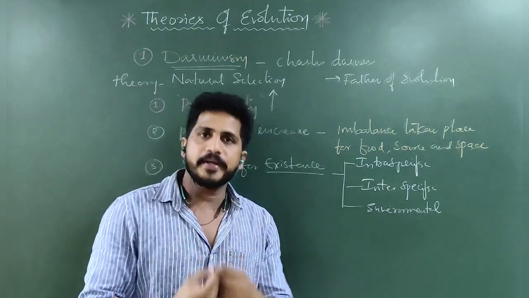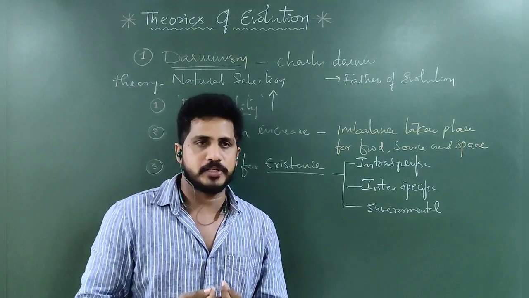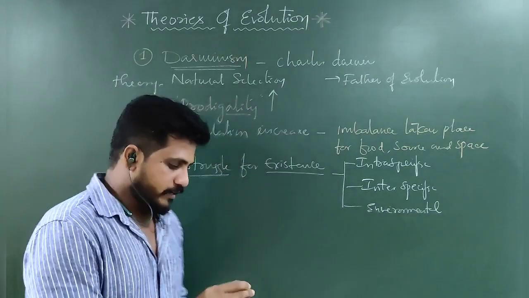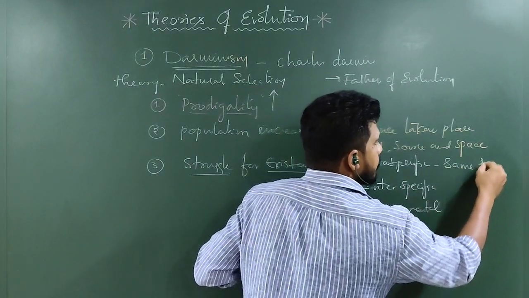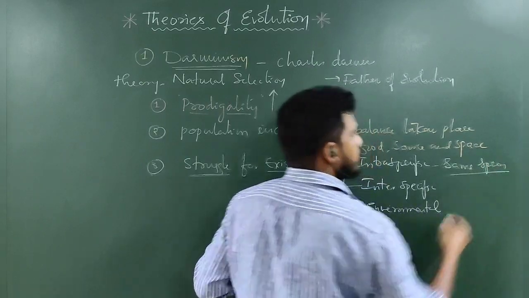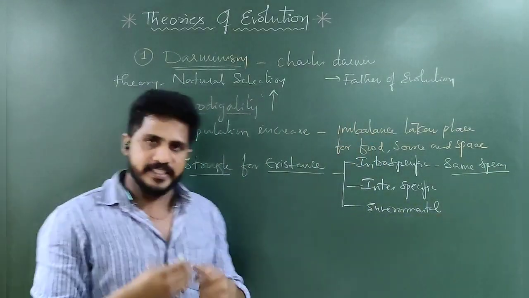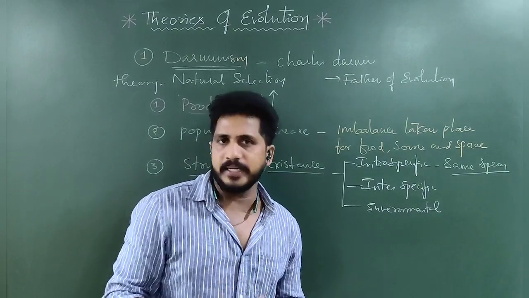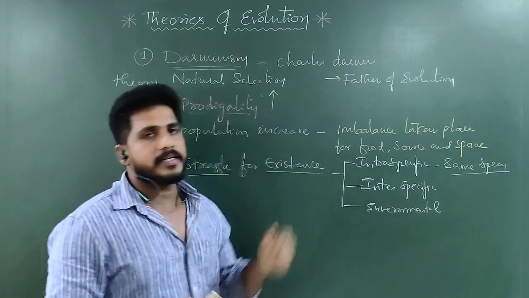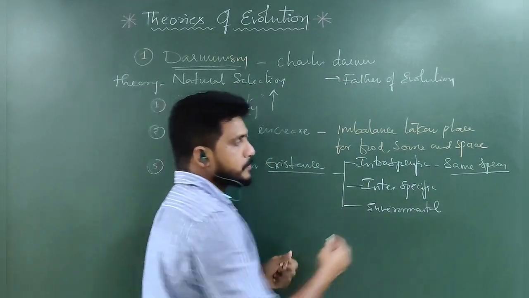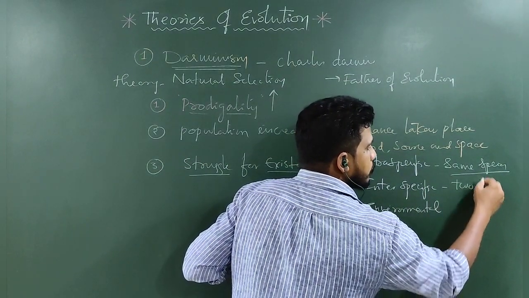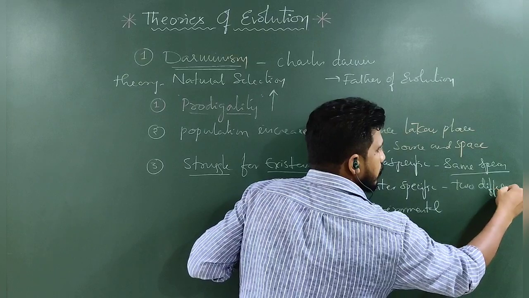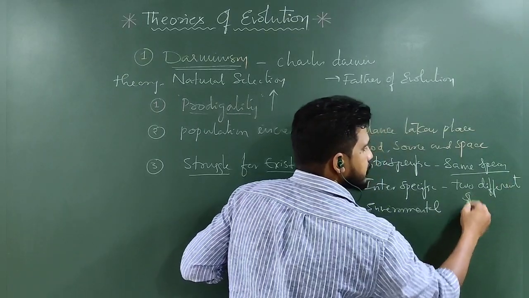Intraspecific means competition or struggle between the same species. For example, if two tigers are fighting for the same food, a deer, that is intraspecific. Whereas interspecific means between two different species.